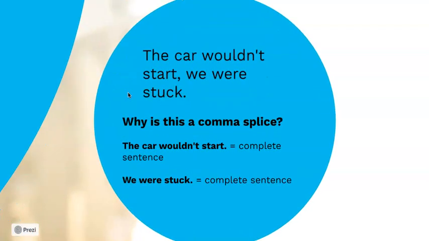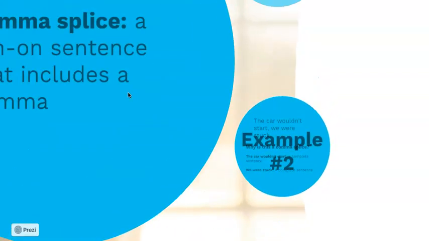Another example would be: the car wouldn't start, comma, we were stuck, right? So again, you can break it down. The car wouldn't start, that's a complete sentence, right? We were stuck, also a complete sentence, right? Each of those stands alone, and they're only separated by a comma, creating a comma splice.